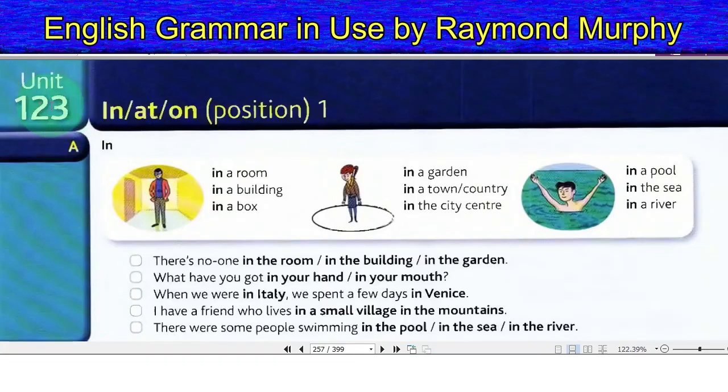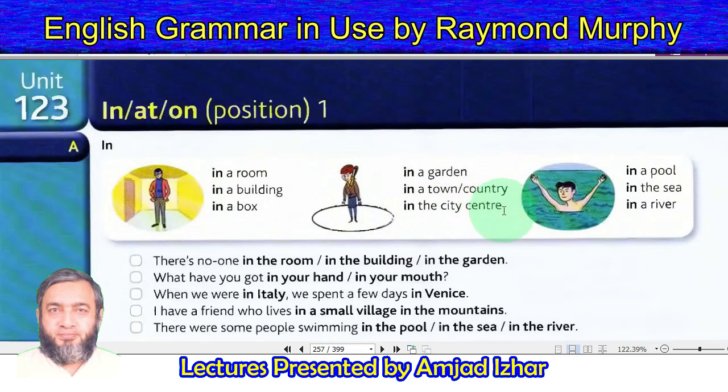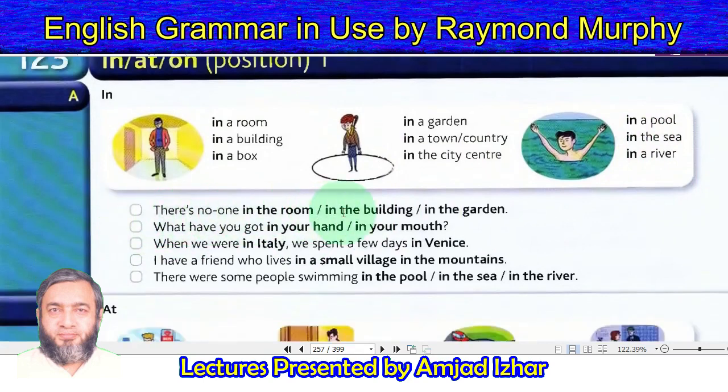Unit 123. In, at, on, position 1. A. In a room. In a building. In a box. In a garden. In a town, country. In the city center. In a pool. In the sea. In a river. There is no one in the room, in the building, in the garden.